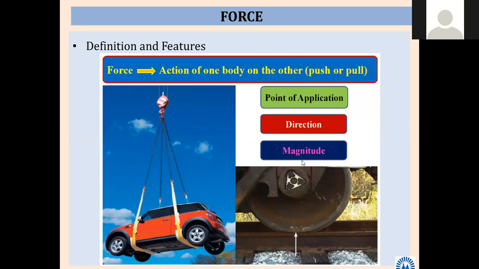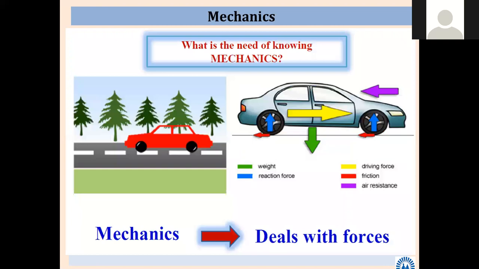Number one, point of application. Number two, direction. Number three, magnitude. First one is point of application, next one is direction and magnitude. So these three things are important when force is applied: where force is applied, in which direction it is applied, and how much it is applied. Further characteristics are still described.